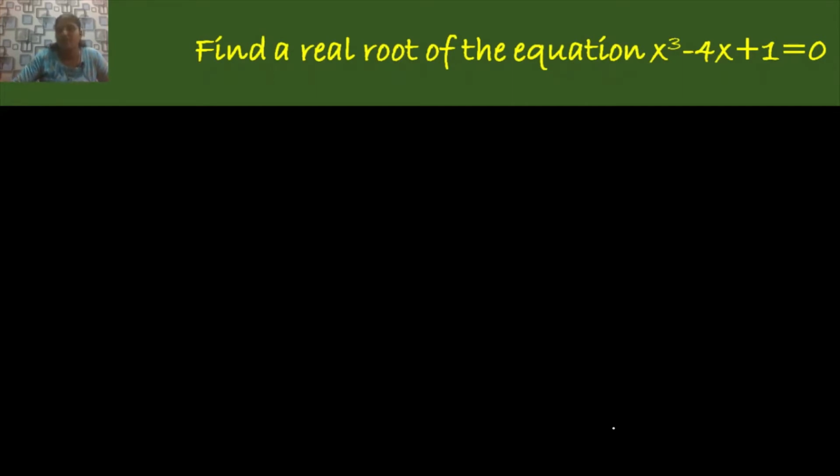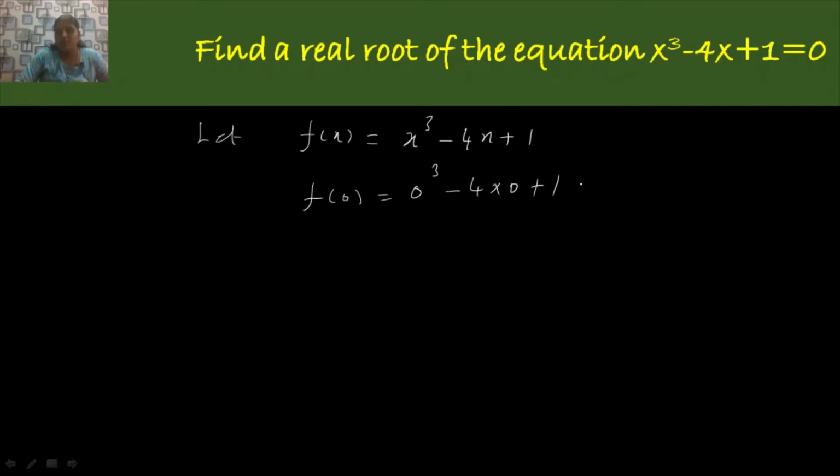Find the real root of the equation f of x, that is x cube minus 4x plus 1 is equal to 0. This is an algebraic equation because it consists of only the powers of x. Let me take the given equation as f of x. As usual, f of x is equal to x cube minus 4x plus 1. First, let me find out in which interval the root of the given equation lies. For that, let's start with the value of 0. Just substitute x as 0 first. So, 0 cube minus 4 product 0 plus 1. Simplifying this, you get plus 1.